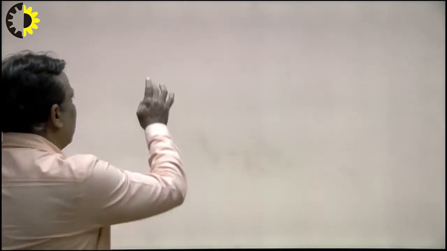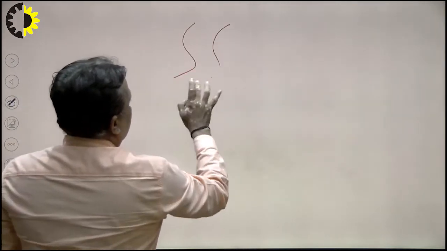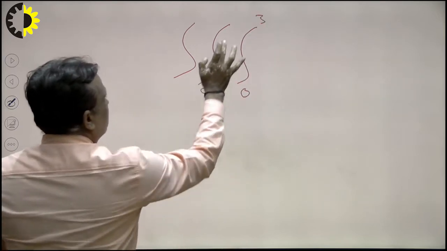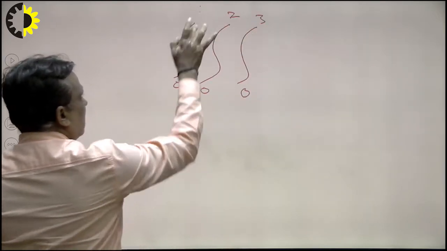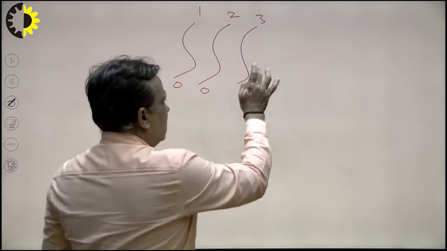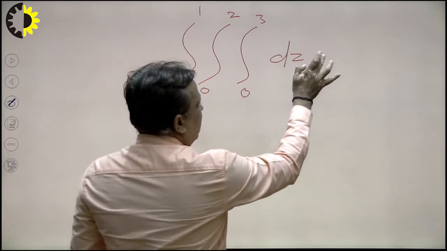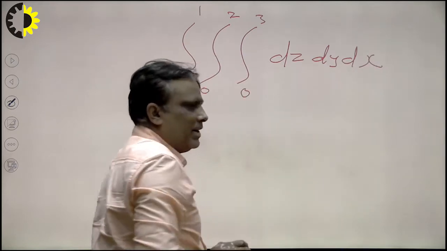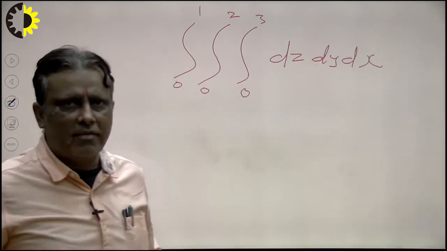Suppose I have a problem here, a triple integral, and the limits are 0 to 3, 0 to 2 and 0 to 1, and suppose there is dz, dy and dx. Then how to evaluate such type of integral, we see here very carefully.